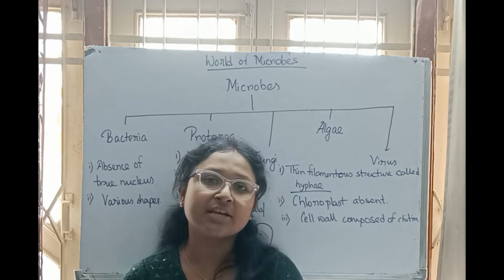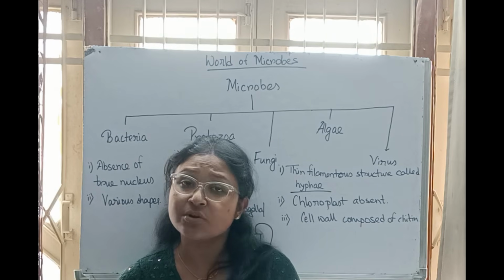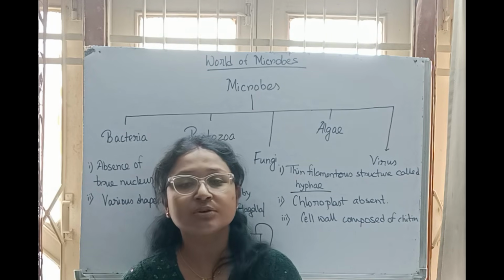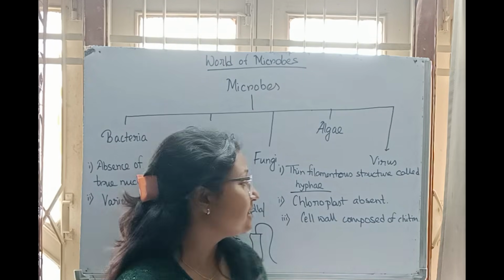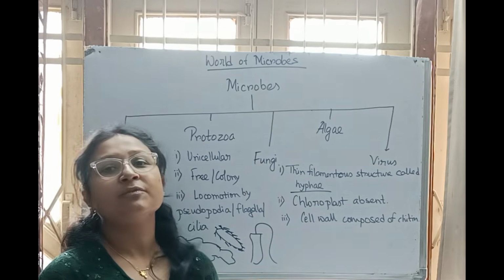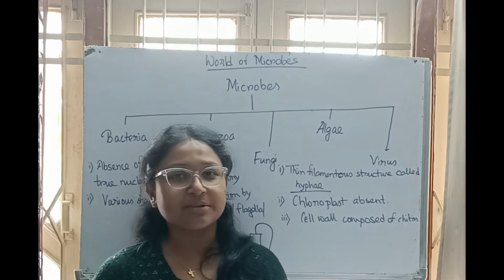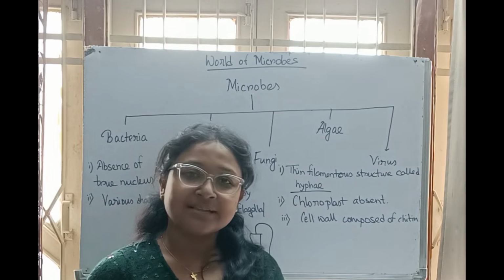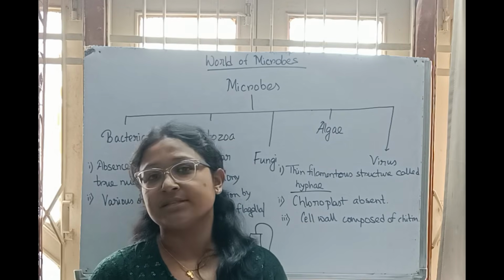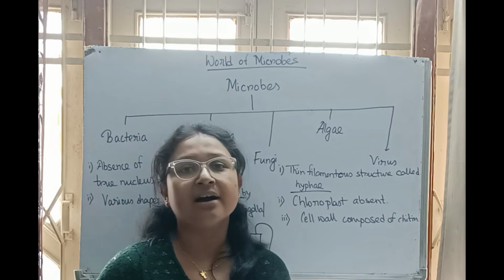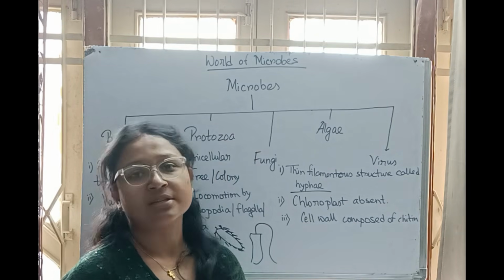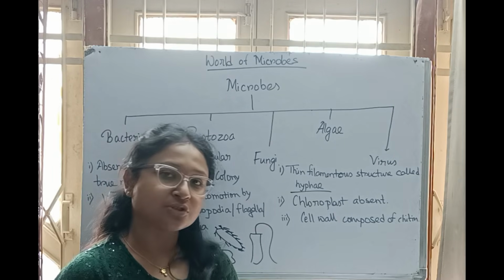So that means they do not have the chlorophyll. So that means they cannot do photosynthesis. Chloroplast absent means photosynthesis is totally absent from them, and as a result they are dependent on other organisms for their food. That means they are following heterotrophic nutrition.